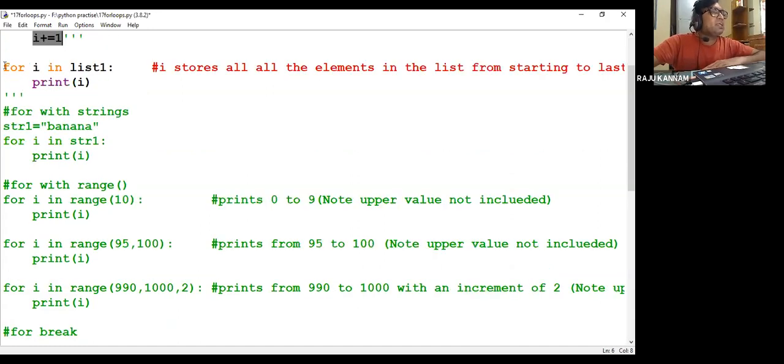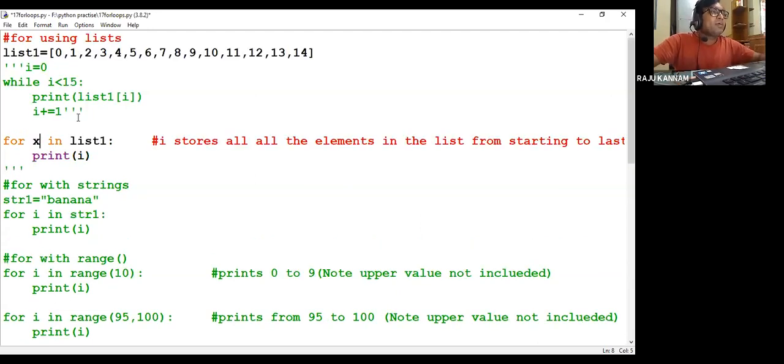Simply you can write the for keyword and use any variable. It need not be i, you can use any variable. I'll use x: for x in list1. What does this membership operator do? As many members as there are in the specified list, that many times it will be repeated. That means it will check the length of list1, that is, x for every element in list1.